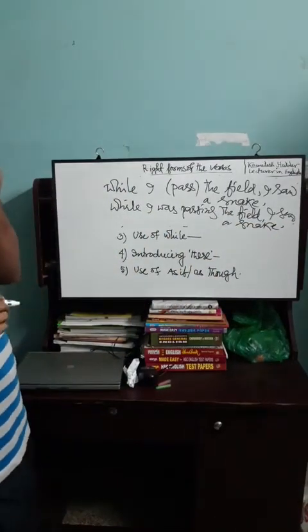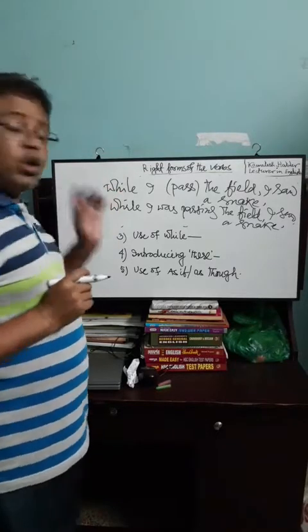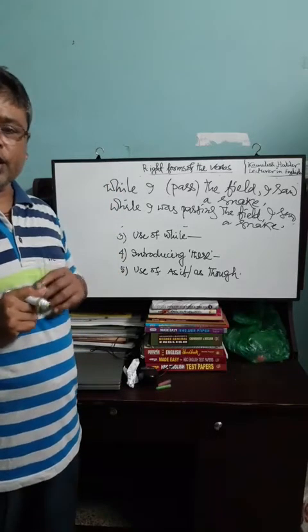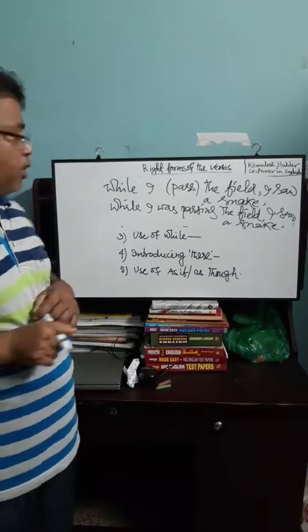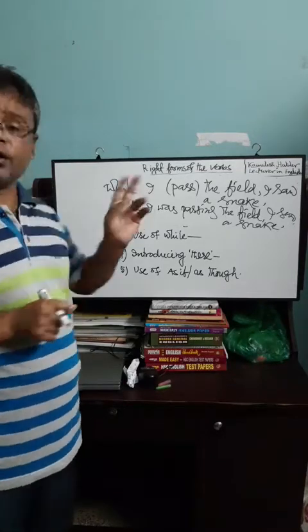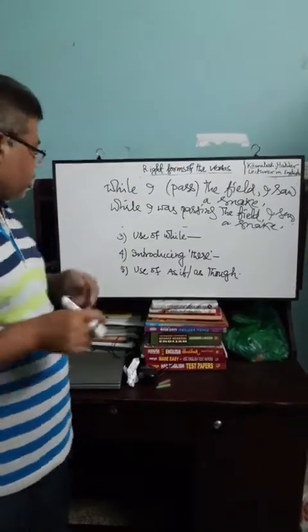Okay? The gist of the rule is, after while, if there is a verb, the verb will be changed into present participle form, and after while if there is a subject, the sentence will be changed into past continuous tense.